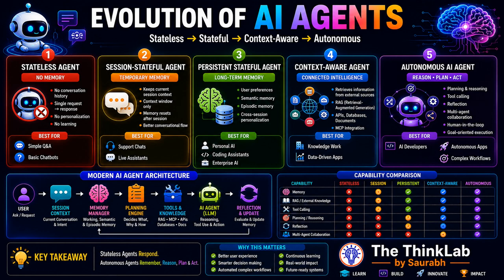However, how does a modern AI agent work? Let's quickly understand the architecture. Everything starts with the user request. So the request enters the session context. Then the memory manager retrieves the relevant memories. Then the planning engine decides what needs to be done, right? If additional information is required, the agent accesses the RAG database, different database APIs or MCP enabled tools. So the large language model performs the reasoning and generates the action. Finally, the agent evaluates its own work, updates the memory and delivers the response. So this entire loop makes modern AI agents more capable than the traditional chatbot, right?